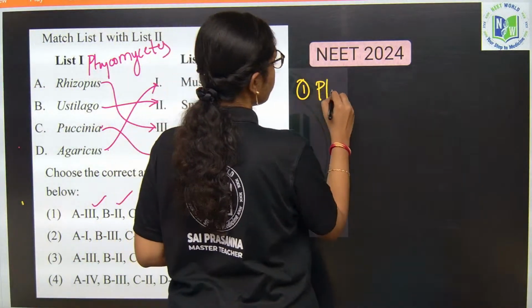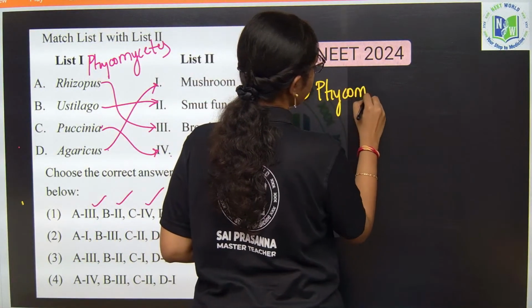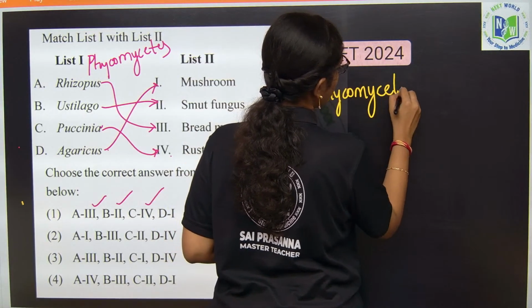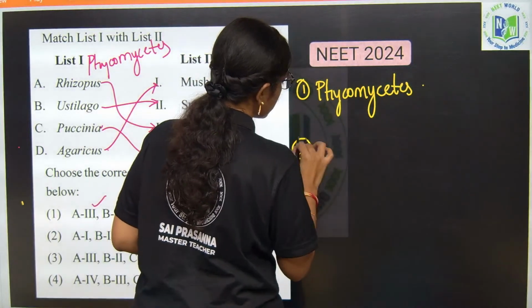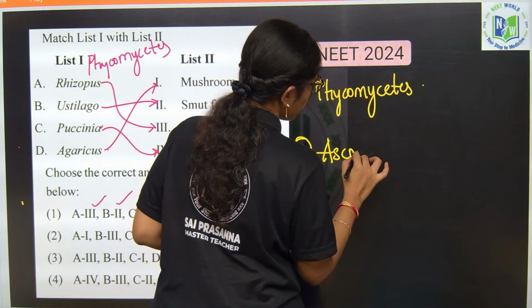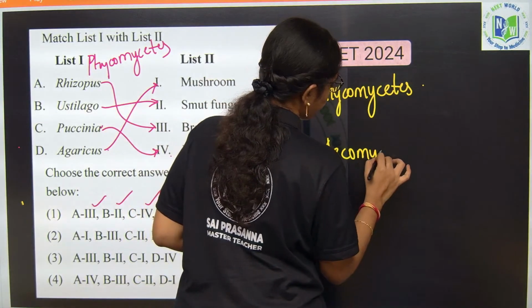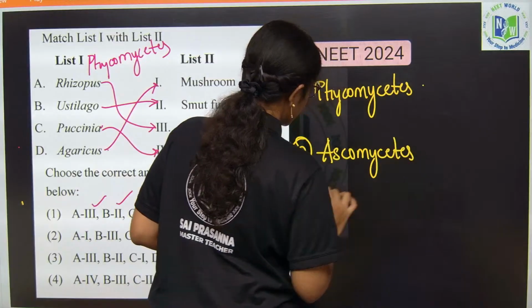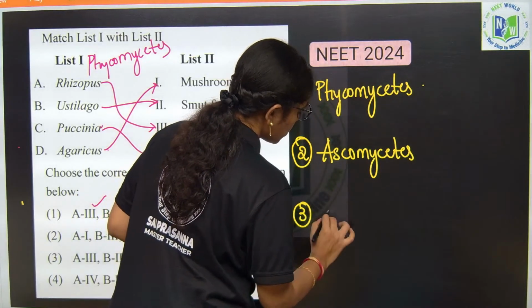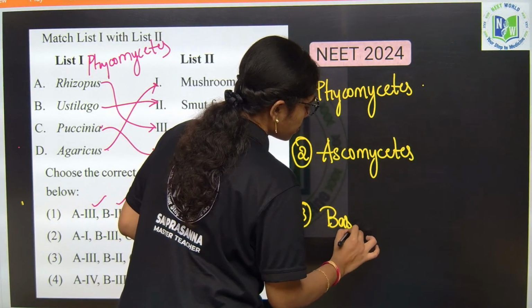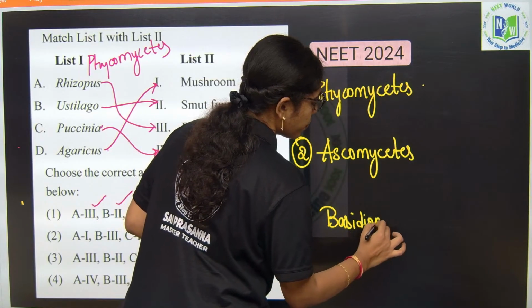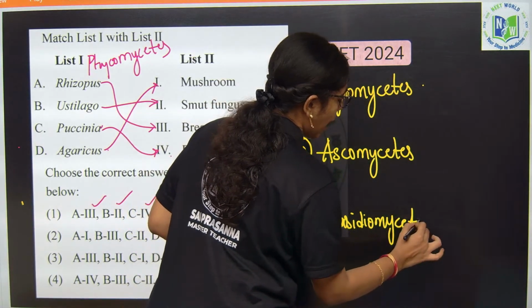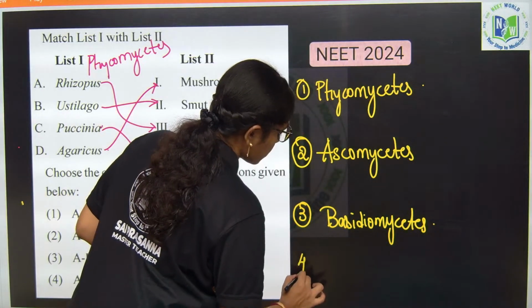What are they? Phycomycetes, Ascomycetes, Basidiomycetes, and Deuteromycetes.